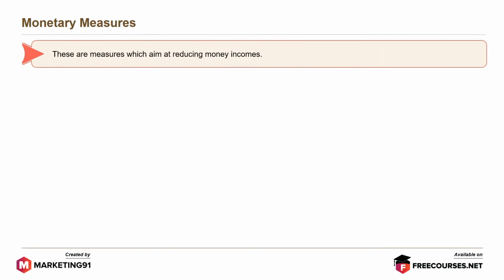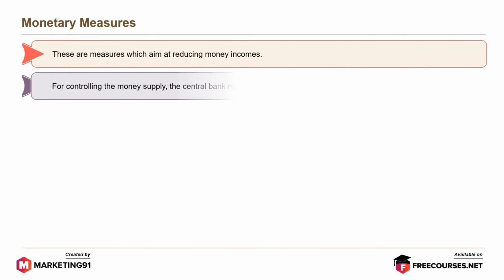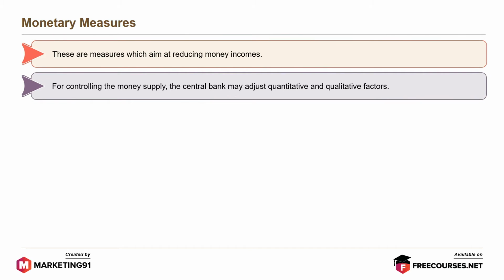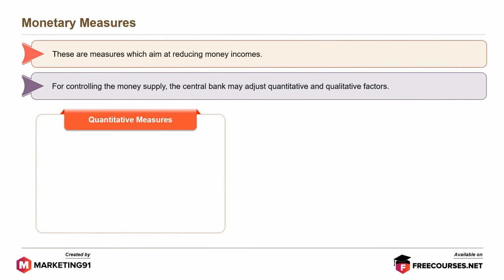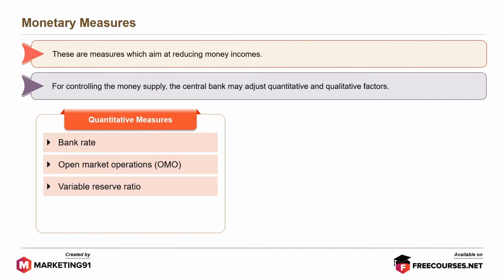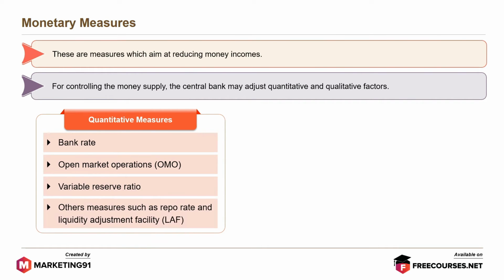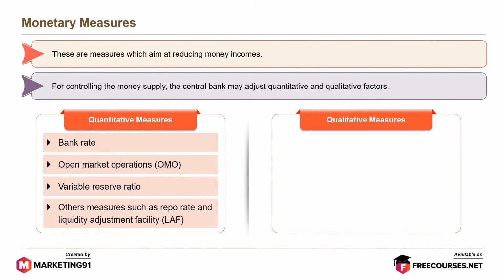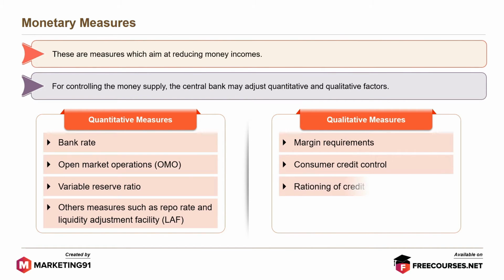Monetary measures aim at reducing money incomes. For controlling the money supply, the central bank may adjust quantitative and qualitative factors. Quantitative measures include bank rate, open market operations or OMO, variable reserve ratio, and other measures such as repo rate and liquidity adjustment facility or LAF. Qualitative measures are margin requirements, consumer credit control, rationing of credit, and directives.